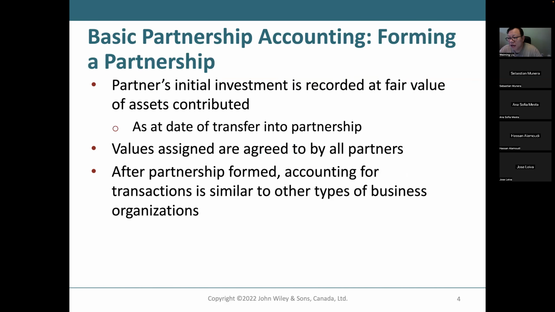So the first step is to form a partnership. The equity and assets have to be contributed by the partners, right? So each partner will have an initial investment into the partnership, and their investment will be recorded at the fair value of the asset contributed.